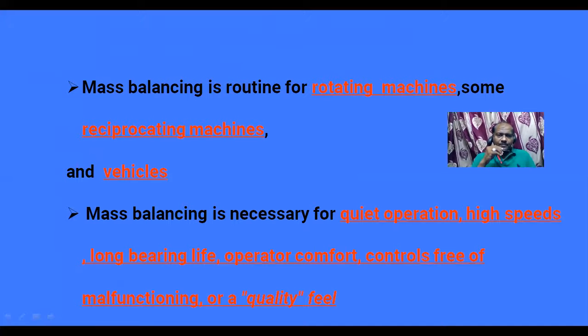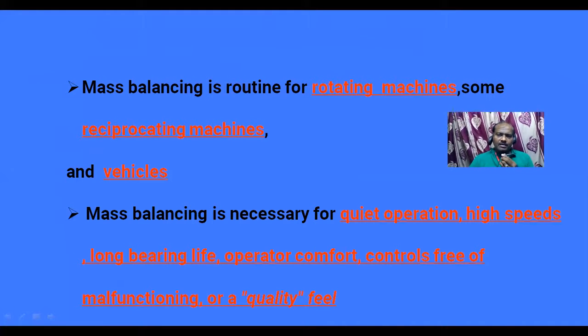Next one is operator comfort. If it's in an unbalanced state, an operator has to take a risk or always has to observe the system. To eradicate that, it is very essential for a system to have balancing.